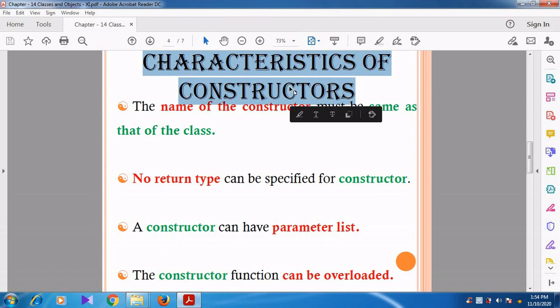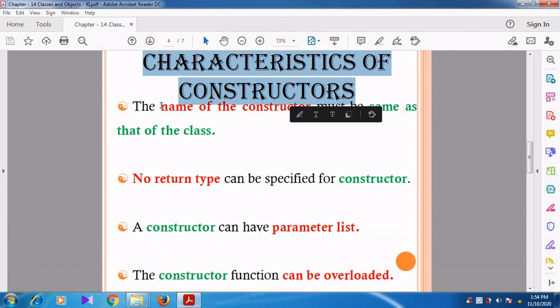So we already discussed constructors and their types, and then we discussed the functions of a constructor. At that time itself we discussed a lot of things about the constructor. So here we are going to see some points, that is, some characteristics. What are the characteristics that the constructor has?